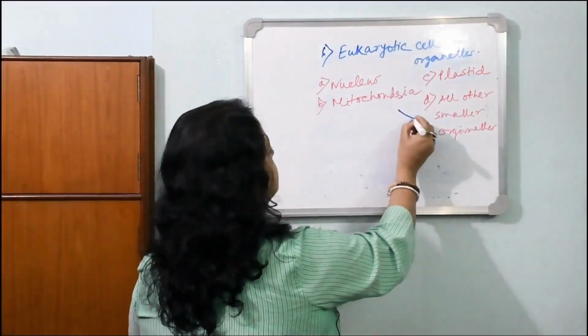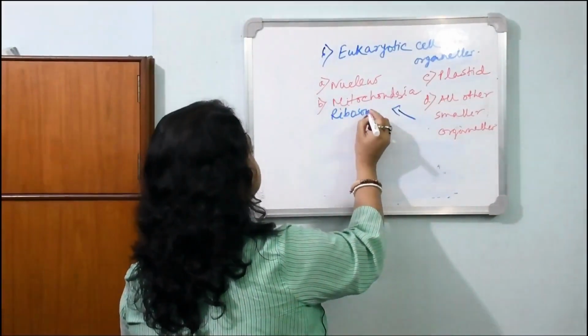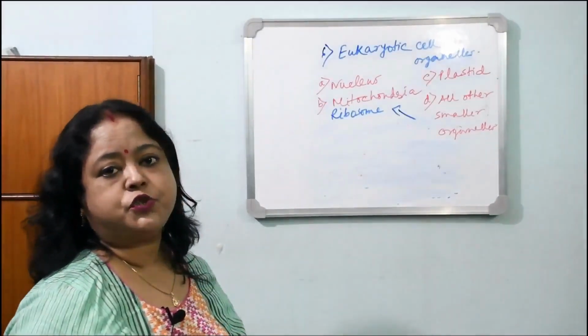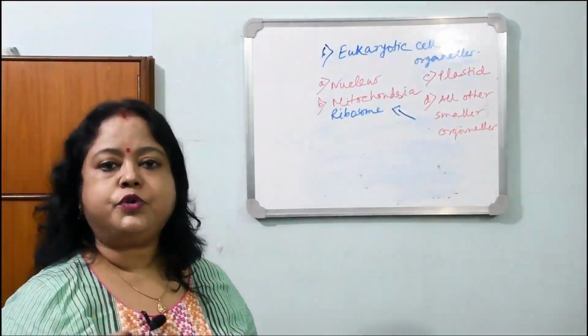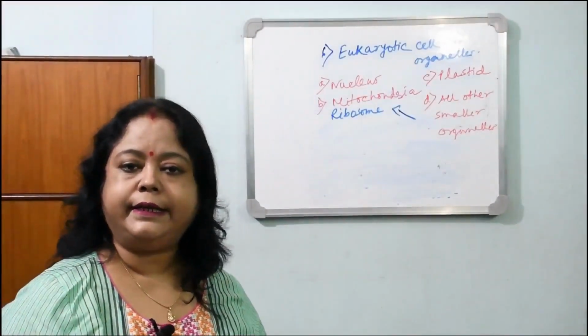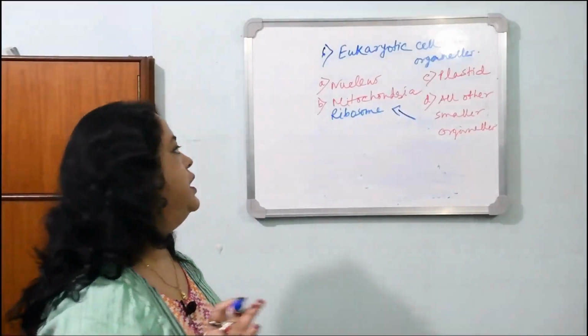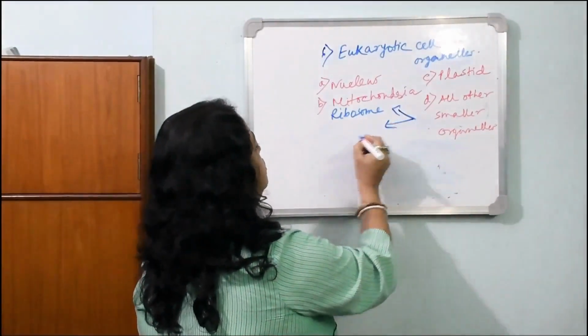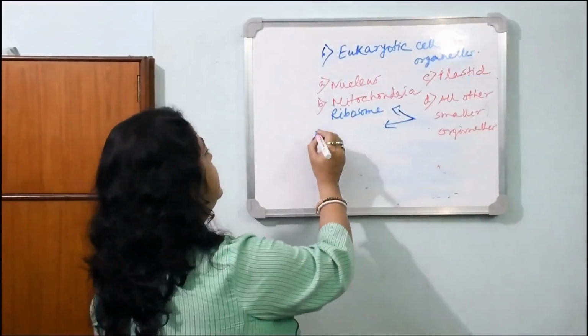So I am writing here ribosome. It's an electron microscopic organelle which we can't see in the compound microscope. It's so small that we can see it only under the electron microscope. Ribosome is also known as the protein factory. And then lysosome.